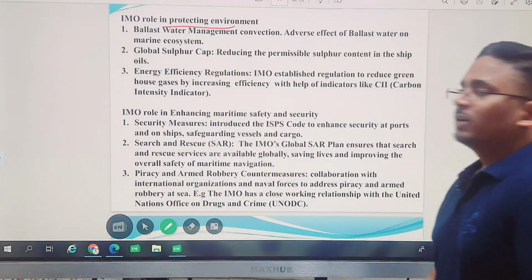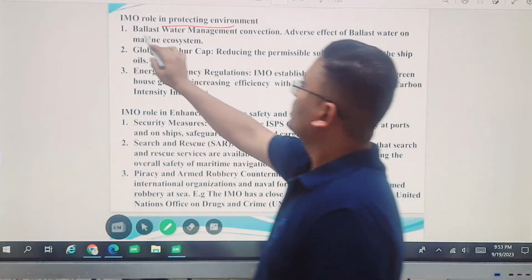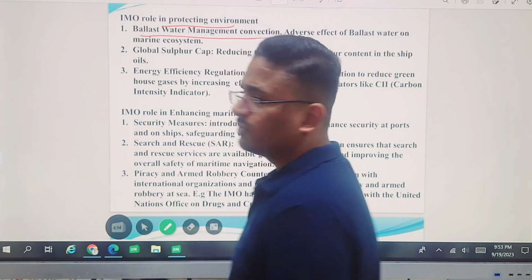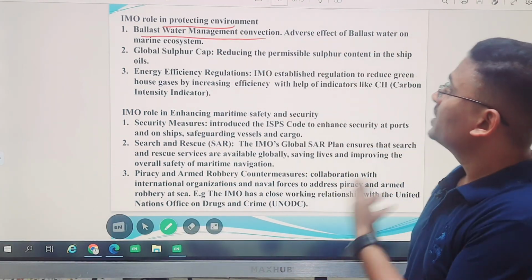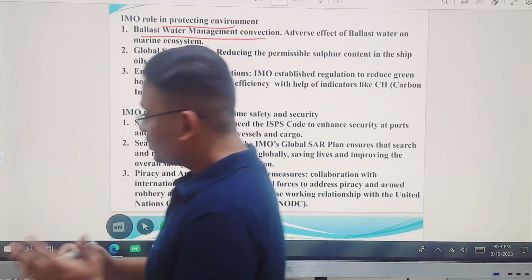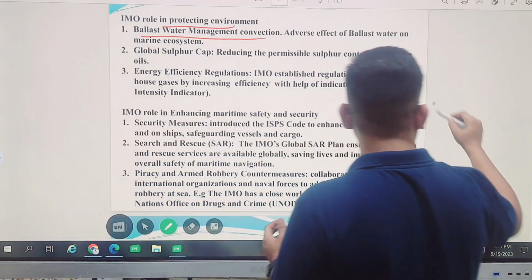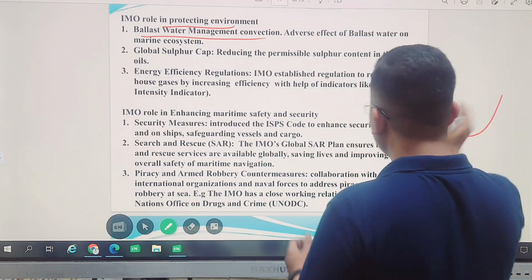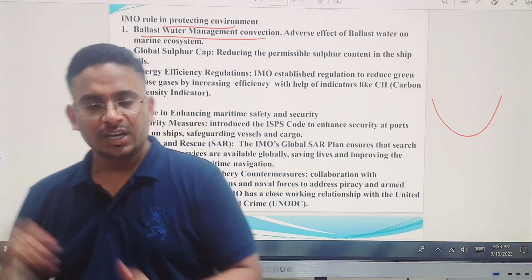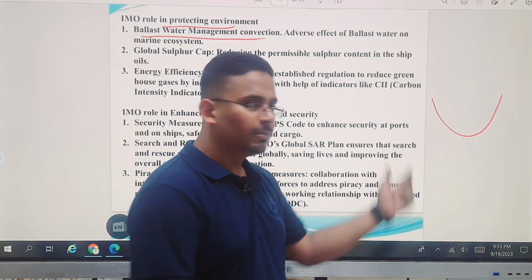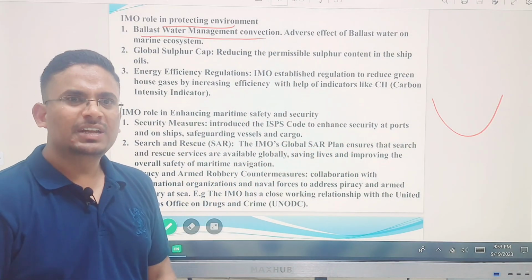So, protecting the environment, what they have planned: this is the Ballast Water Management Convention. What is it? See, the ship which is used for trading, while going it will be empty. While coming, it will come with the goods, but while going it's empty. When the ship is empty, it is unstable.